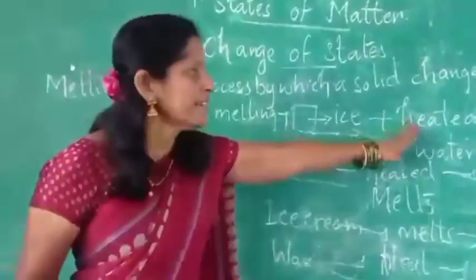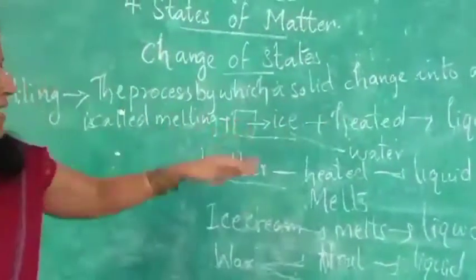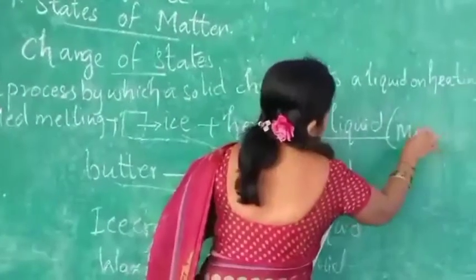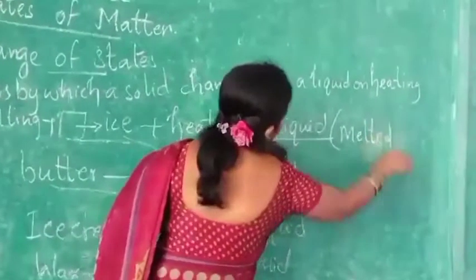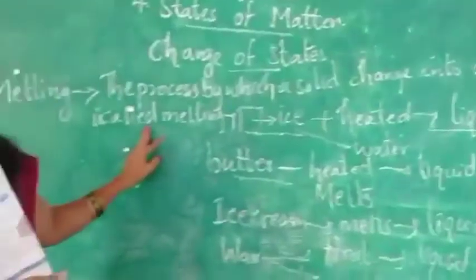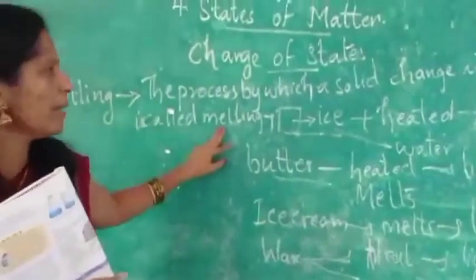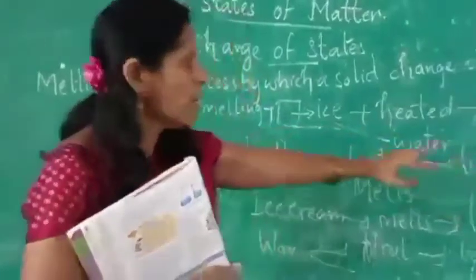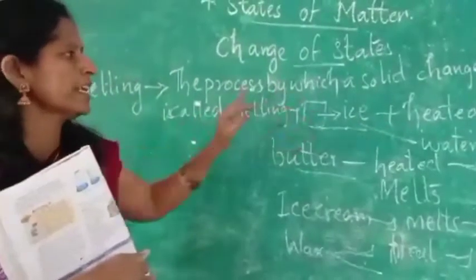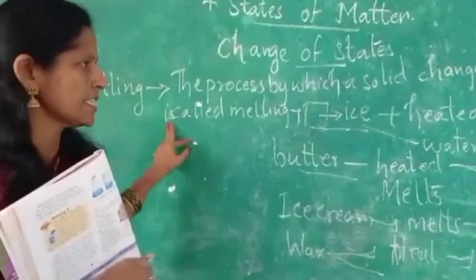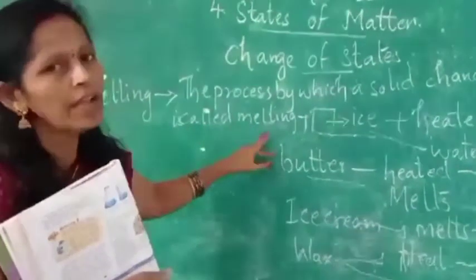When we heated these, what happened? They melted, they came into liquid form. So what is it called? It is called melting. The process by which a solid changes into a liquid on heating is called melting.